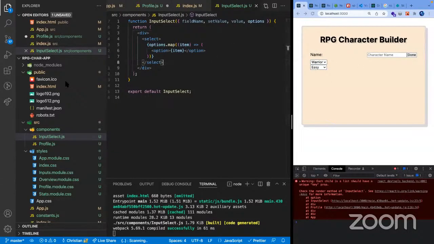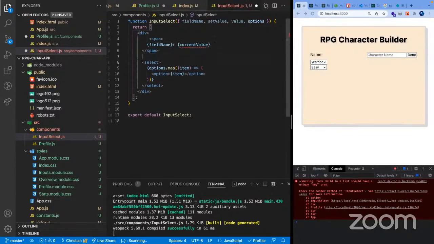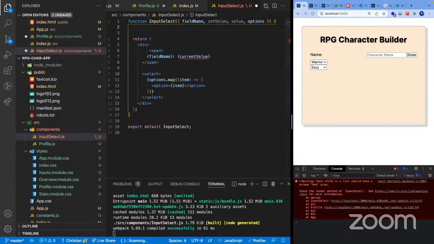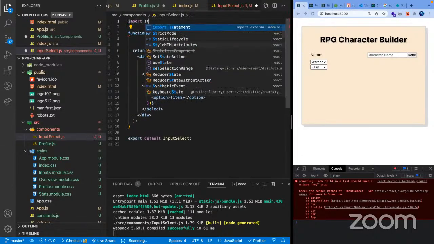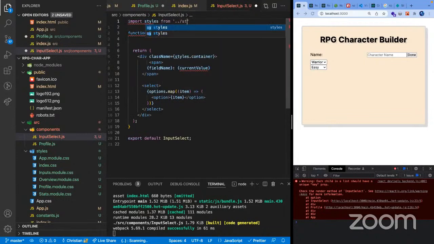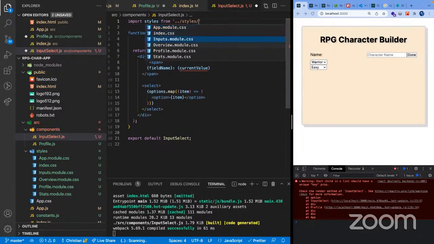Now we also need to include here our other stuff. I think I need to speed things up. So a lot of things to finish here. And then usual styling, style set container. I'm just gonna import its styling, import styles from styles, and then also here for our inputs.